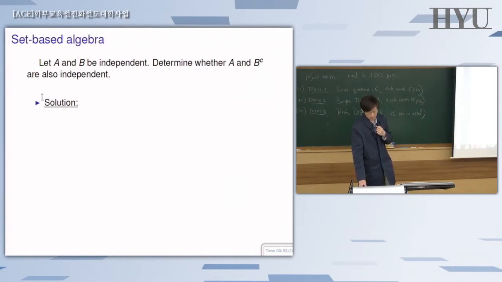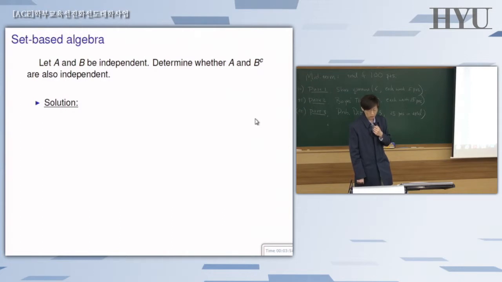So the question is, there are 2 sets, A and B, and there's an independence between these 2. And then you want to decide whether the independence still holds between A and B complement this time. So this is another proof question. No Venn diagram is okay. You actually have to go through a line by line argument and make it tight.